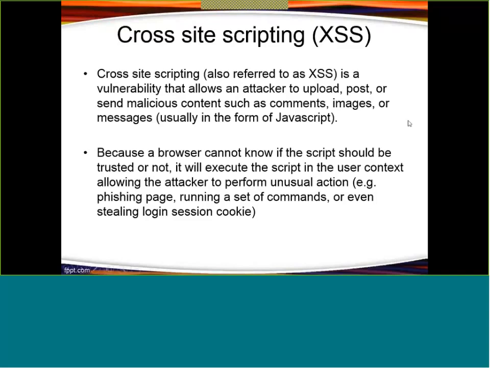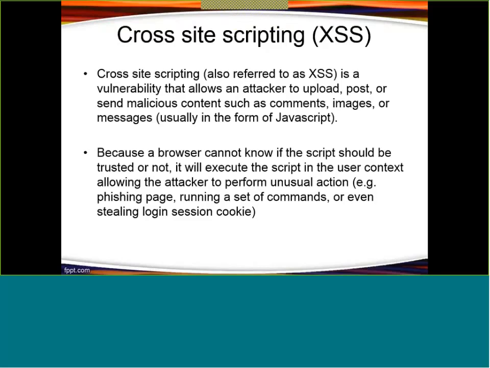Because browsers cannot know whether the script should be trusted or not, because JavaScript should be allowed in all browsers, right? So if a JavaScript is running, our browser does not know whether this script is trusted or not. And what will attackers do? Attackers will use this JavaScript as their weapon. They use this JavaScript as a weapon to hack the system, right? So the hacker will insert some JavaScript or use some alternate version of JavaScript to perform this type of attack.